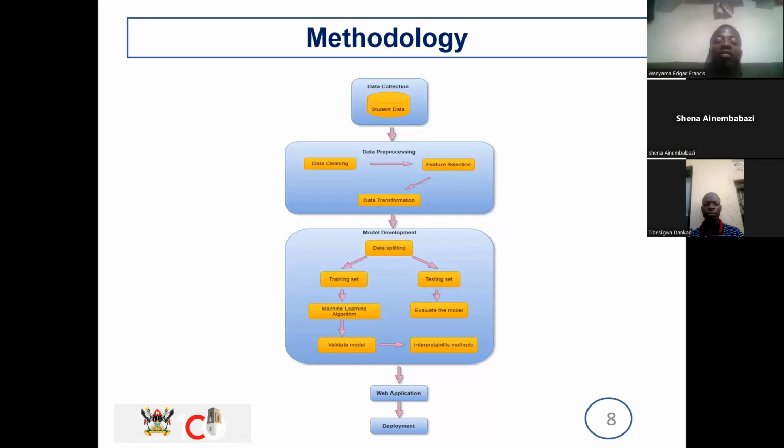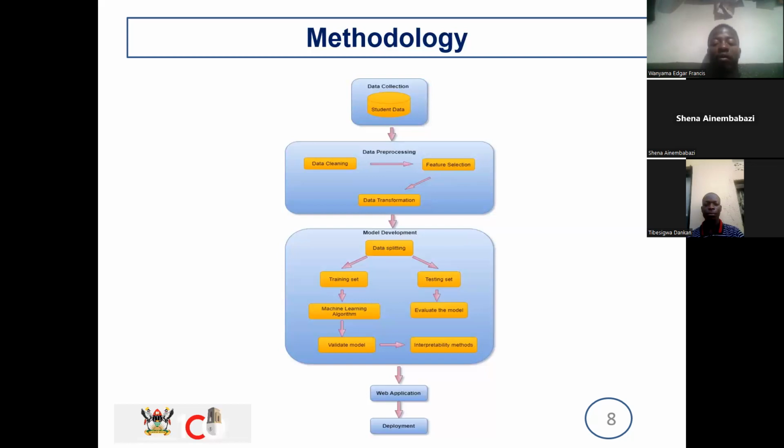Then the next stage is model development, whereby we shall split the data into the training set and the testing set, and we shall apply machine learning algorithms on the training set. Then we shall later validate the model, and apply the interpretability methods that will give us accurate predictions.